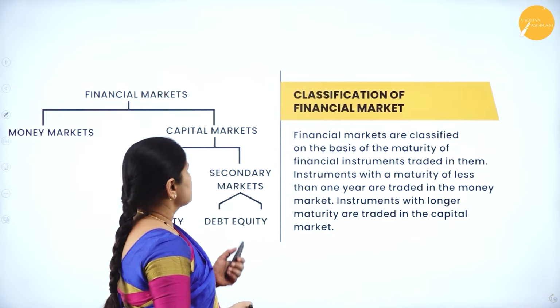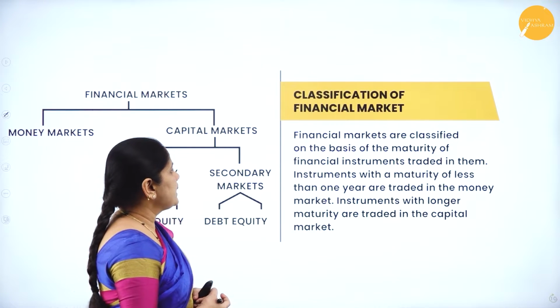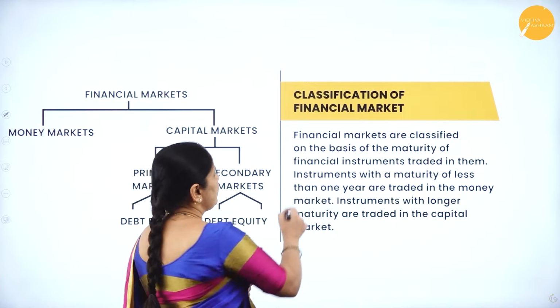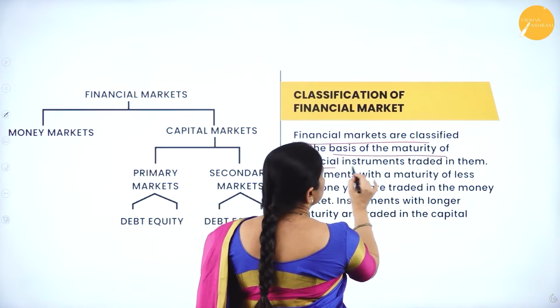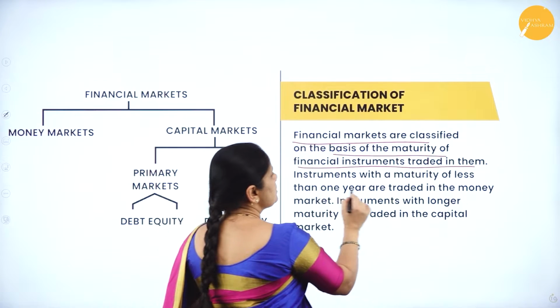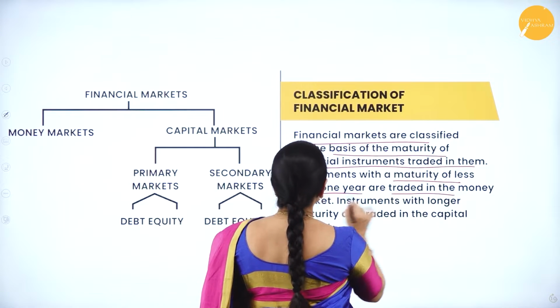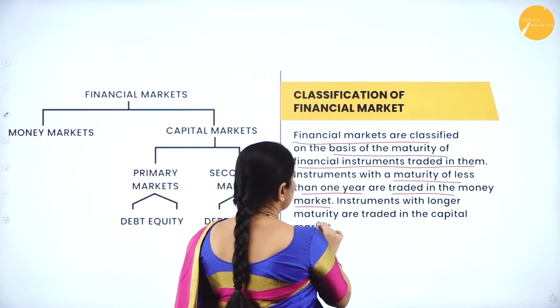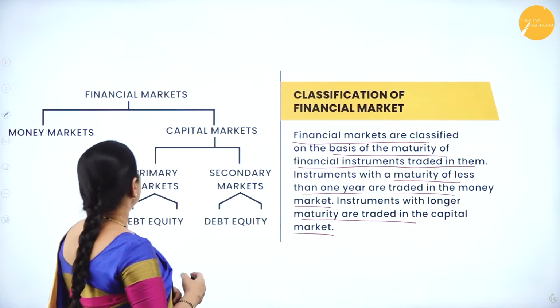Now, next, let us look into the classification of financial markets. Financial markets are classified on the basis of maturity of financial instruments traded in them. Instruments with a maturity of less than 1 year are traded in the money market, and instruments with longer maturity are traded in the capital market.